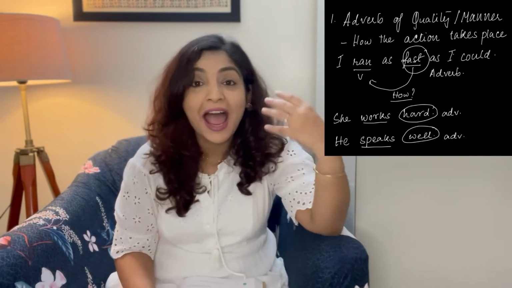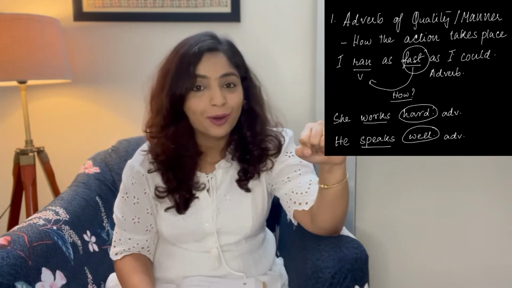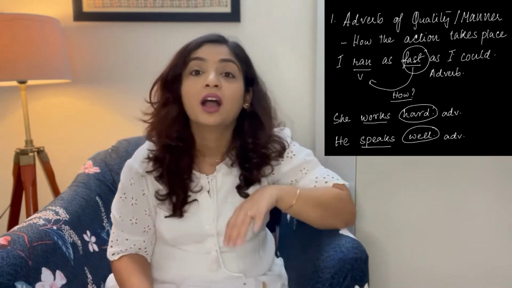For example, I ran as fast as I could. So I ran, and how did I run? I ran as fast as I could. Here, fast is the adverb of manner. She works hard. He speaks well.